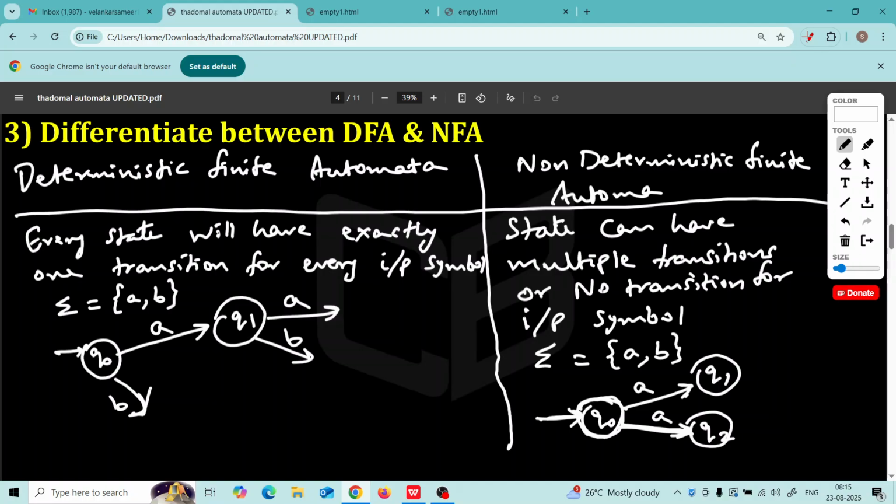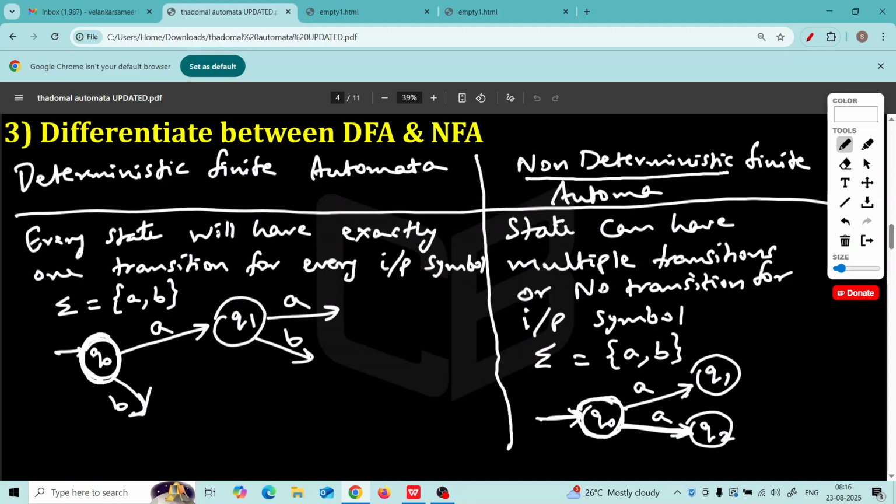Are you understanding the meaning of non-deterministic? Non-deterministic. Why? Because if I ask you, you are in q0 and you get A, where will you go? You will say, I don't know, sir, I may be in q1 or I may be in q2, because both are labeled as A. But I say, no, tell me exactly in which state you will be. You will say, I don't know, sir, it might be q1 or it might be q2. Non-determinism.